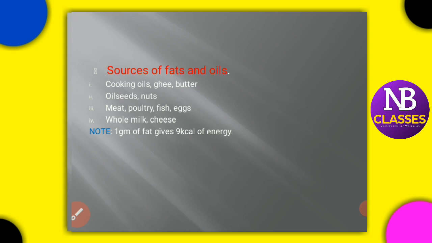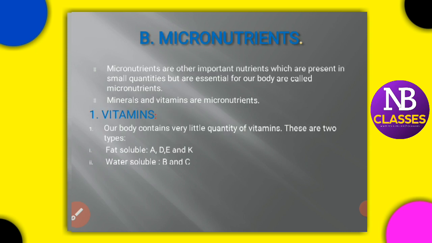Okay, so let me revise. Carbohydrates: 1 gram gives 4 kilocalories. Proteins are similar: 1 gram of protein gives 4 kilocalories of energy, but 1 gram of fat gives 9 kilocalories of energy. Okay.